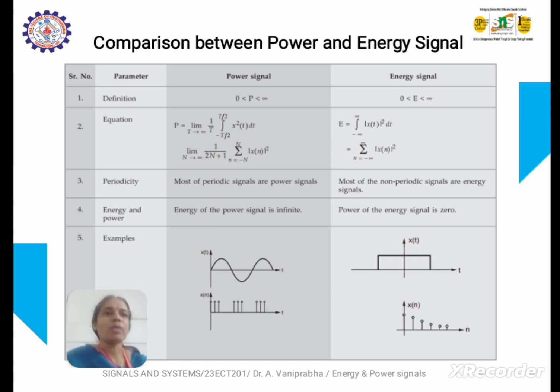All the periodic signals can be termed as energy signals, whereas the standard signals are called power signals. The sinusoidal signals, which repeat at regular intervals, or the unit impulse signals are called power signals, whereas the rectangular signal and also the slope signal are termed energy signals.